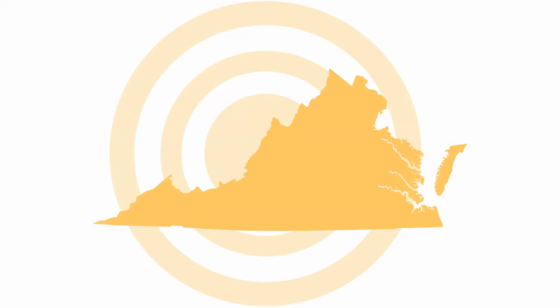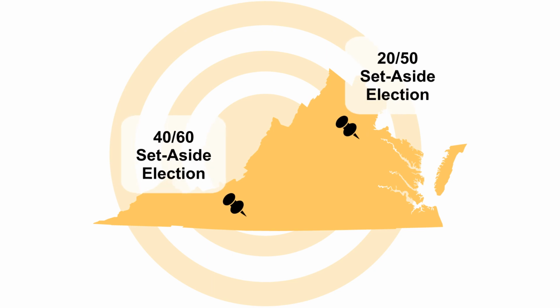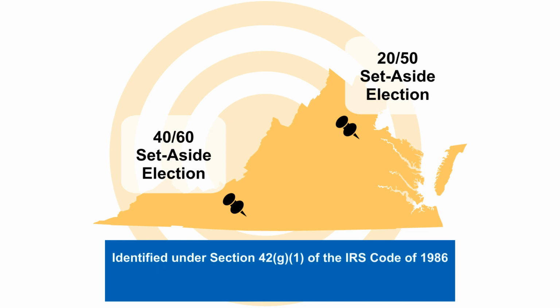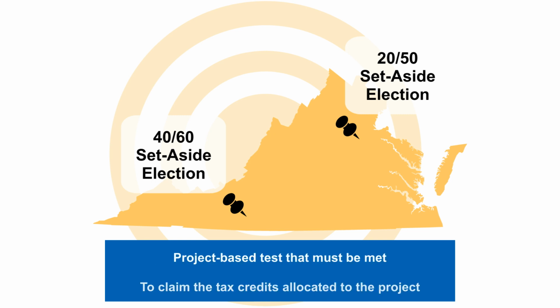Maria knows that it is important to start by going over the requirements of the two original set-aside elections, which have been used since the tax credit program began in 1986. What is the minimum set-aside? The minimum set-aside elections are identified under Section 42(g)(1) of the IRS Code of 1986, which defines a qualified low-income housing project. The minimum set-aside requirement is a project-based test that must be met in order to claim the tax credits allocated to the project.